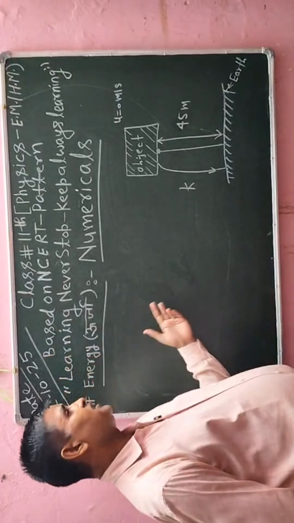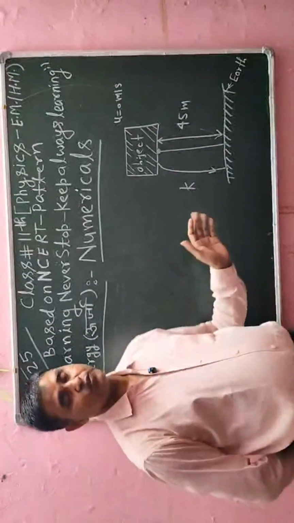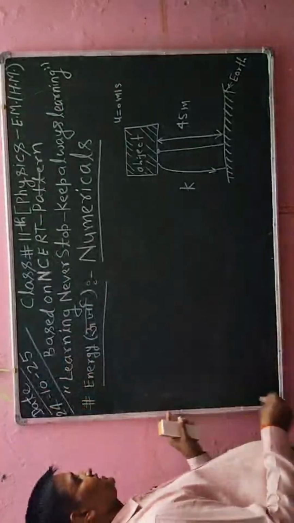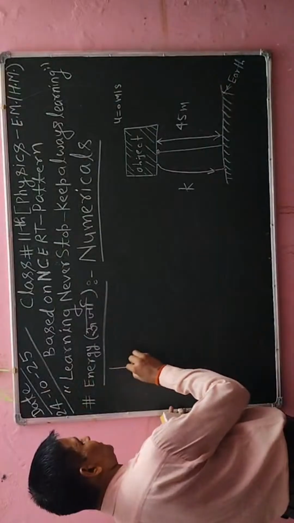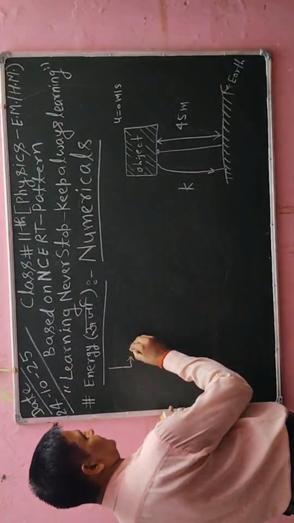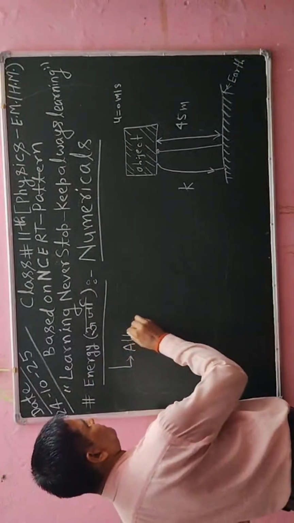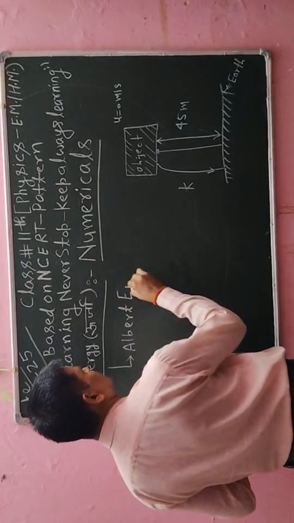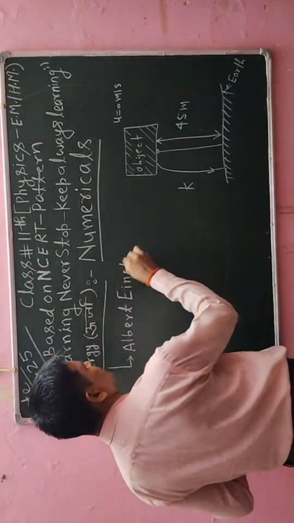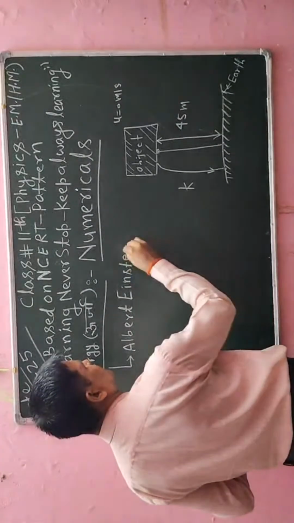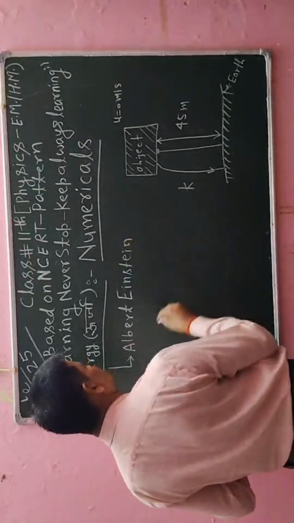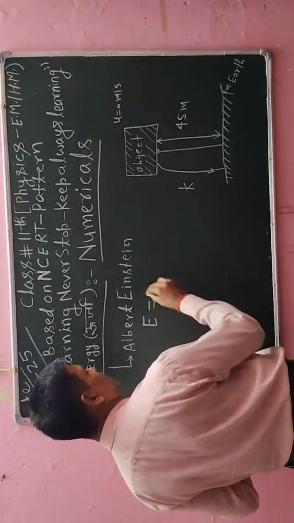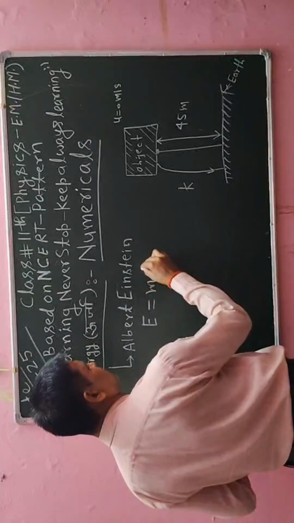Now first of all, here I am explaining kinetic energy. First of all I will explain what the concept of energy is. In the case of energy, according to Albert Einstein, energy is defined by the formula E is equal to mc squared.